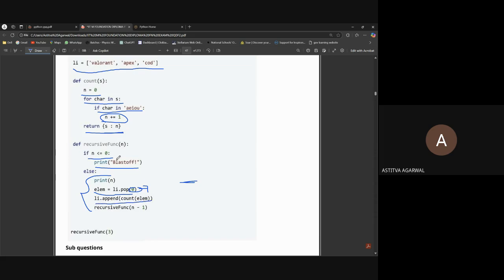So we have to count the vowels in the element we just popped out. The recursive function will always work with n minus 1, and if n is smaller than or equal to 0, the recursive function will break off by this print statement.